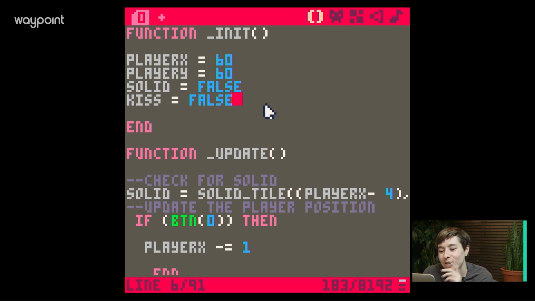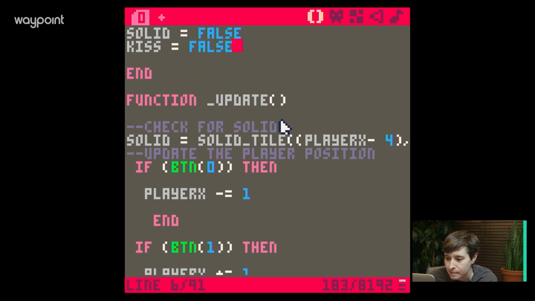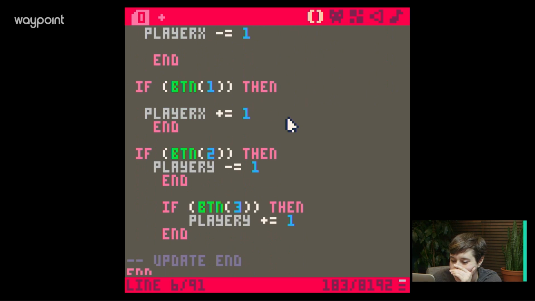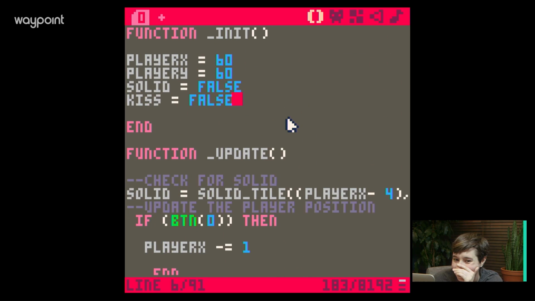So we're gonna do check for kiss, right? And this should be way easier. No? Is it not going to be way easier? We're going to have to do the whole thing again of finding the pixel coordinates and the tile coordinates. Is there just an easier way, if there's one instance of a sprite, to just be like, this sprite, kiss? Yeah, okay. X and Y vars for Axel Rosa's position too.